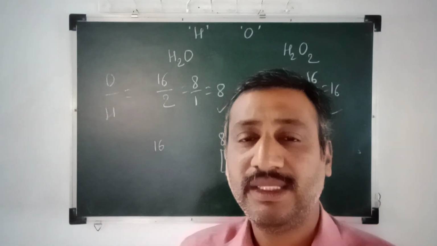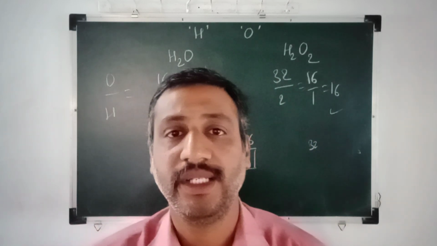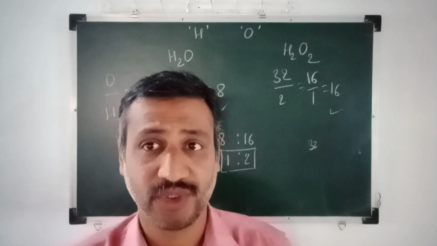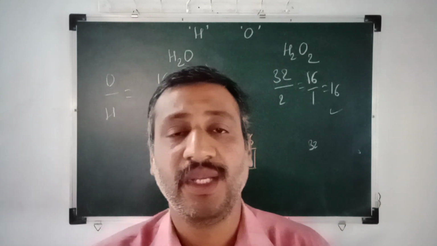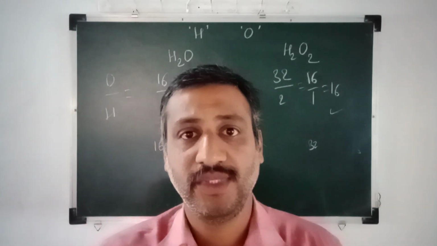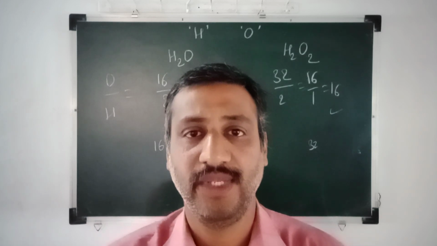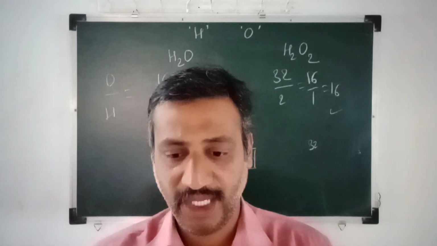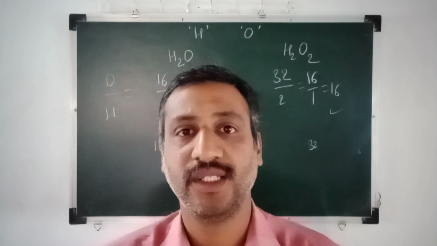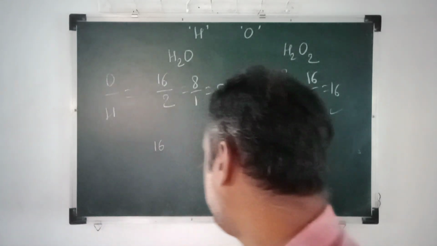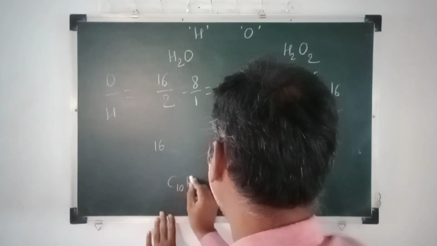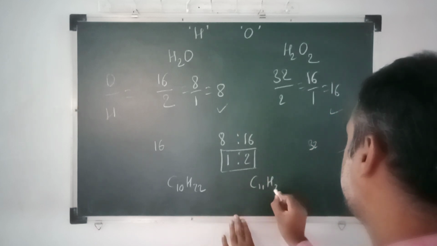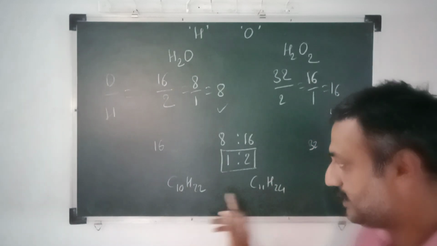The limitation is that this law of multiple proportion is applicable for simple molecules. It is not applicable for polymers, or for molecules in which isotopes of the elements, varying elements, are involved. Many molecules having a higher molecular mass also do not follow it. And many times what happens, suppose we have the example of decane, C10H22, and here we have undecane, C11H24. Correct? Both are alkanes.